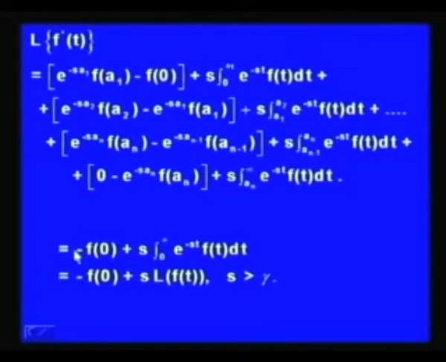This 0 comes when we take the limit of e to the power minus s t into f t as t goes to infinity, because f t is of exponential order. And then these terms will all cancel out. e to the power minus s a 1 f a 1 will cancel with this, e to the power minus s a 2 f a 2 will cancel with the next term, and then e to the power minus s n f n will also cancel with this. So, ultimately, on simplification the right hand side becomes minus f 0 plus s times integral over 0 to